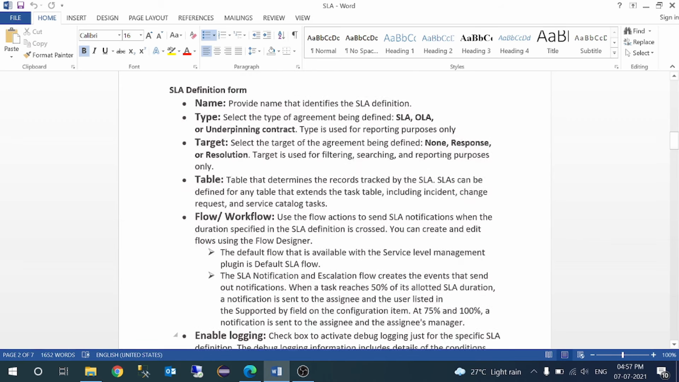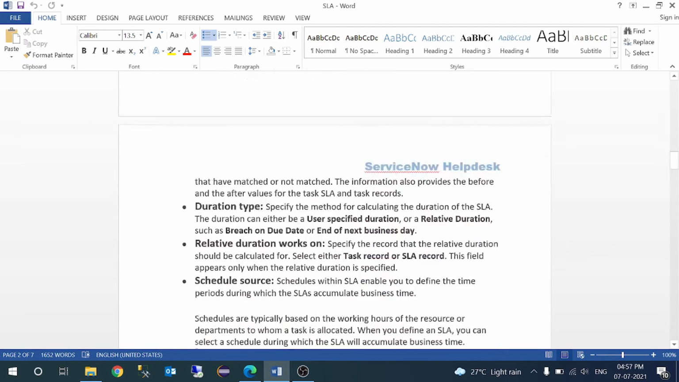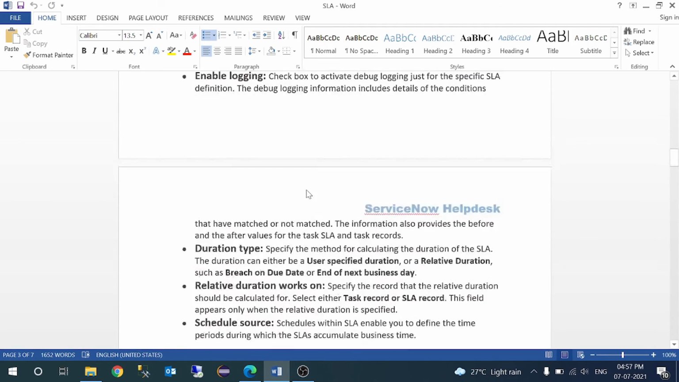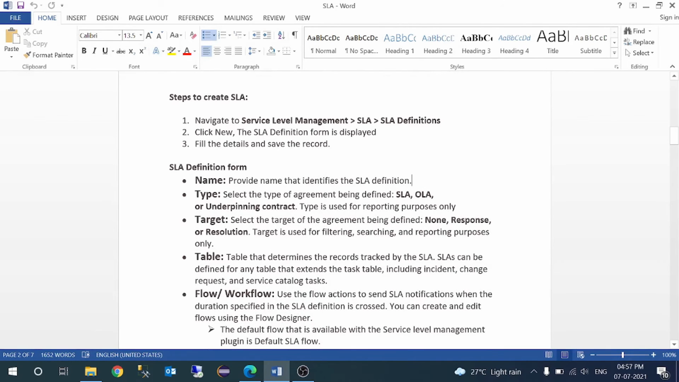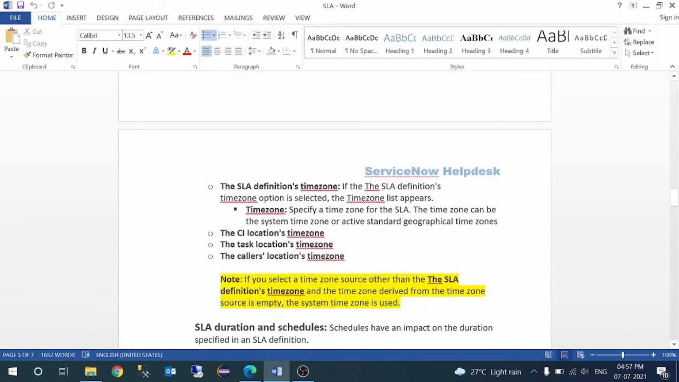So the same thing I have explained over here, like name, provide the name to identify the SLA definition, and type, SLA or OLA. Definitely you know that this document I'll be placing on ServiceNow help desk .com, right? That is my blog, so over there I'll be pasting it. So from there you can have a reference.